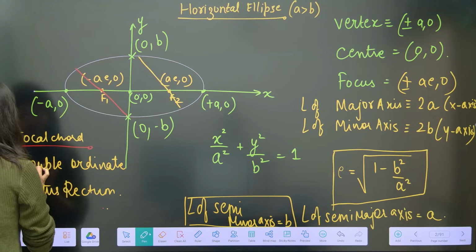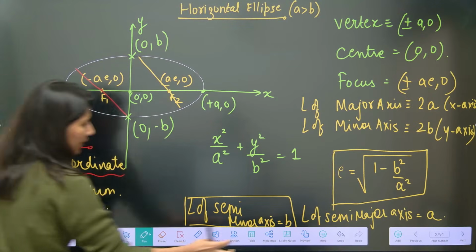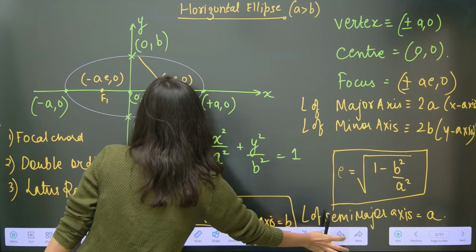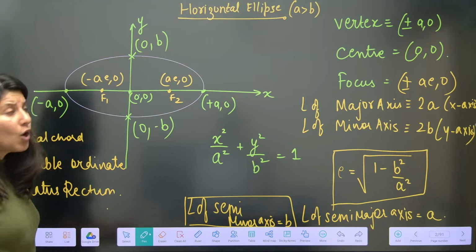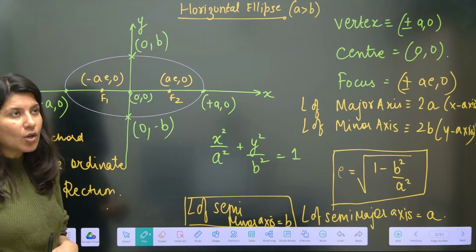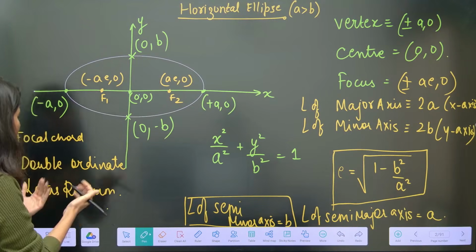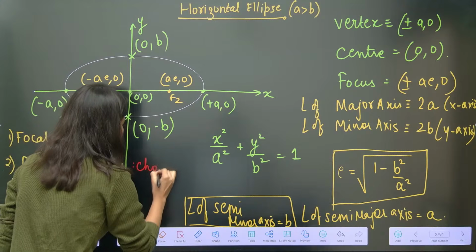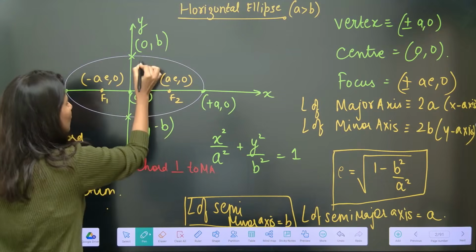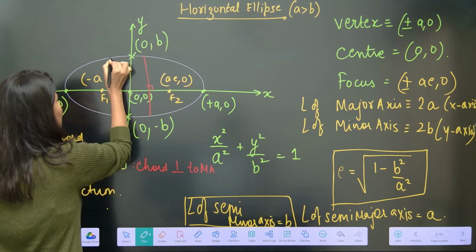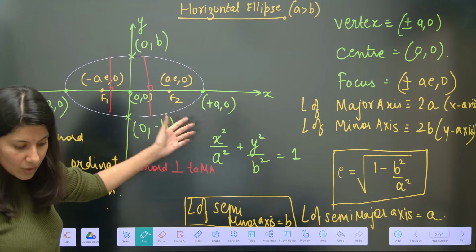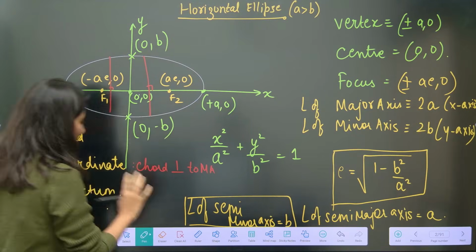Double ordinate. What is double ordinate? Focal chord, I hope that everybody is aware now. Now double ordinate. Basically, a double ordinate is a chord only. A chord perpendicular to the major axis. So this is your double ordinate. This is your double ordinate. Can you see what a double ordinate is? Okay. Now double ordinate is clear.